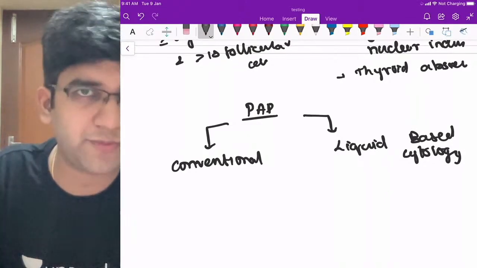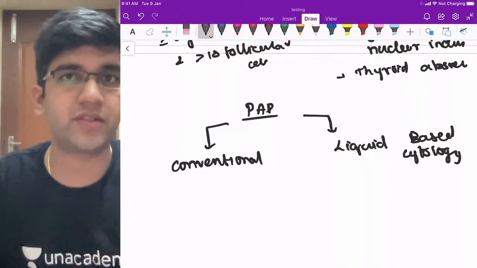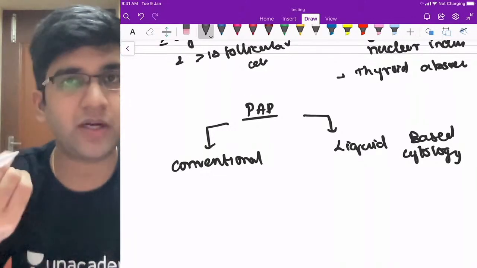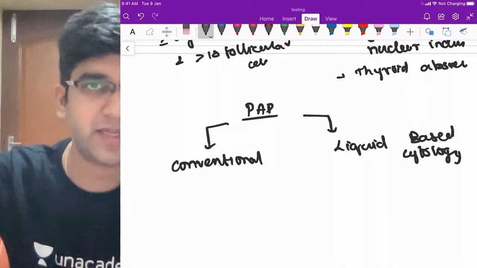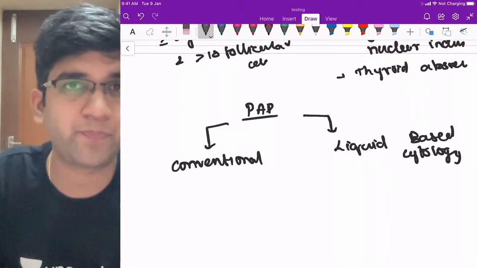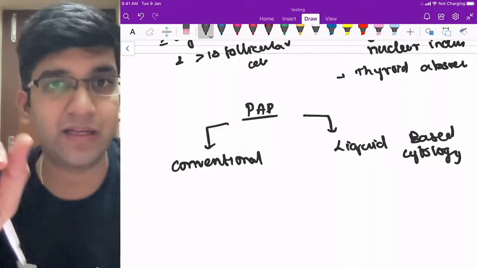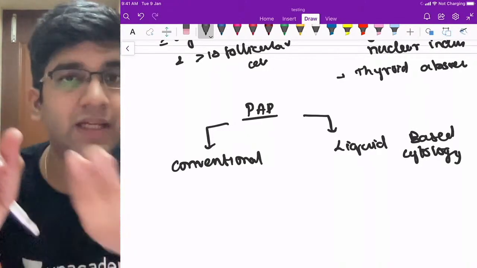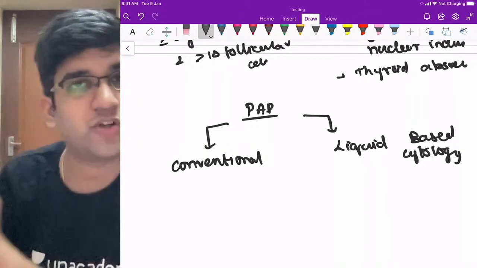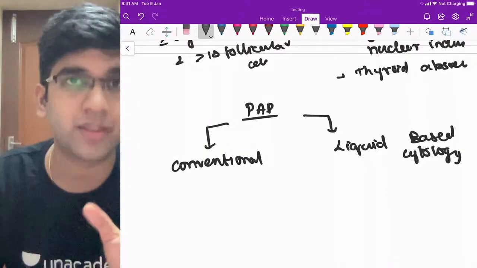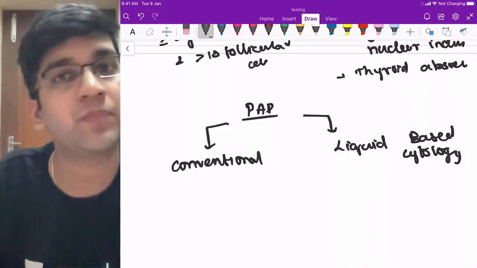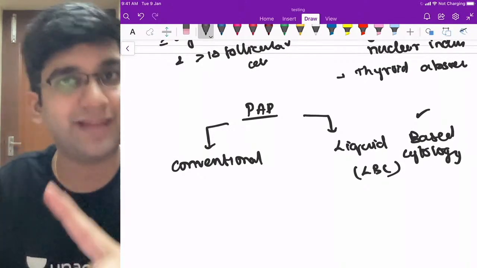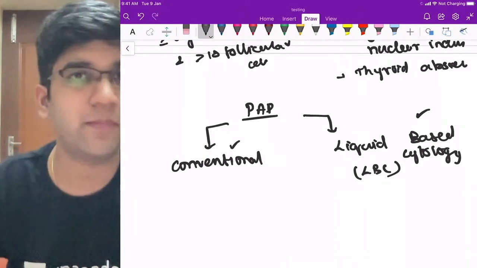So when you come to a conventional pap smear, the main difference is, I'm sure you must have seen pap smear being taken in your gynae ward. They put in an Ayre spatula, take it and make a smear and put in the alcohol container. That's conventional. If you look at LBC, they'll have something called a brush. Same thing, instead of the spatula, they put in a brush and they put it in a box of liquid, they close the box and they send it along. They break it and send it along. They don't make a smear in the gynae OPD. For LBC, the smear is made in the lab. Conventional pap smear, it's made at the bedside, right?